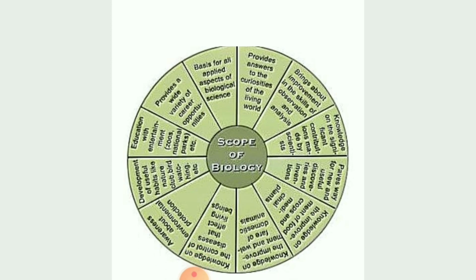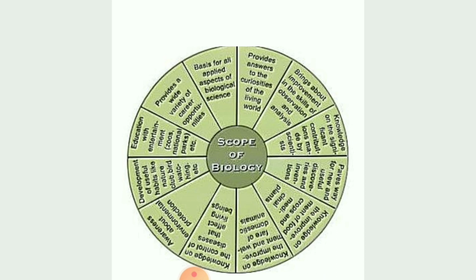Then see, children, different scopes of biology are given. What is the main scope of biology? First and foremost, you people made a certain goal, and only then did you take the subject biology. So what is the main motive of biology? To study the curiosity of the living system, how the organism is curious to survive in a particular nature.